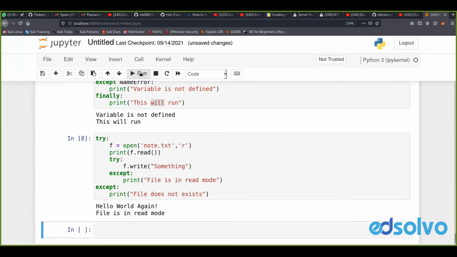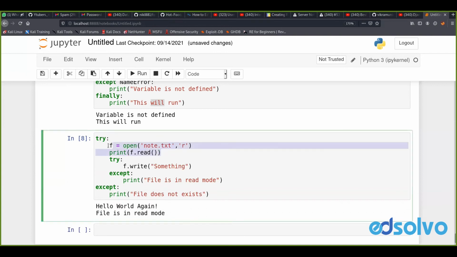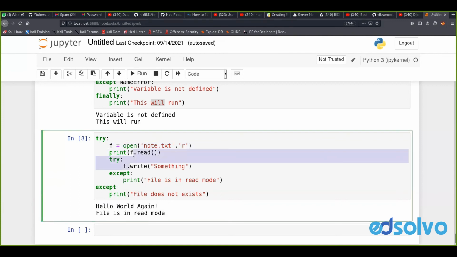When I run this, here hello world again, this is the content of my file which is returned by this particular statement. And when I'm trying to write something to it, it throws me an error that file is in read mode. It throws the error because we have opened our file in read mode, not in write or append mode. So it just throws the error here and says file is in read mode.